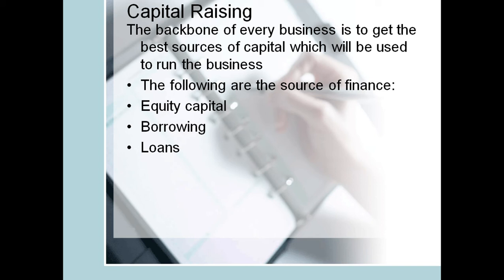So for any business to be effective and operational, capital is a critical component. Now, how do you get the capital? The following are the sources of financing. One, equity capital. Two, borrowing. Three, loans. So these are ways which a company can get source of capital.